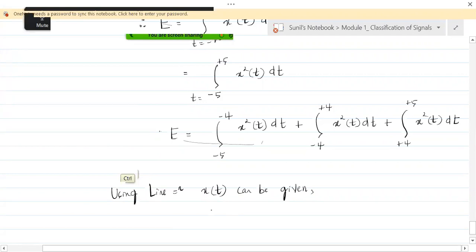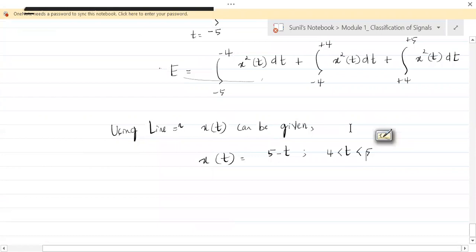Okay, so you obtain the equations yourselves. X of t equal to, it is 5 minus t for t greater than 4, less than 5. It is 1,